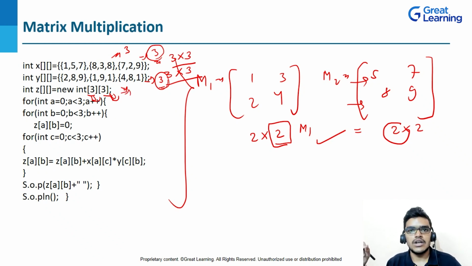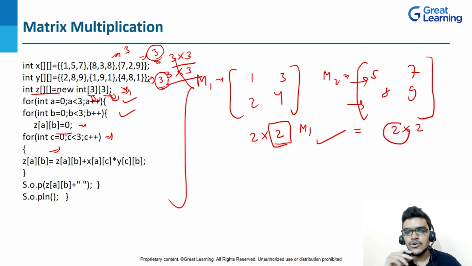Now I will create an integer a and assign it 0, and then I will write a less than 3, and after that I will create one more loop inside that, that is a nested loop, and I will write int b is equal to 0, b less than 3 and b plus plus. Now I will initialize the resultant matrix because we want to calculate it, right? So I will initialize it with 0. After that I will create one more loop, and in that loop I will create an integer variable int c is equal to 0, and then I will write c less than 3, c plus plus, and I will implement my logic.